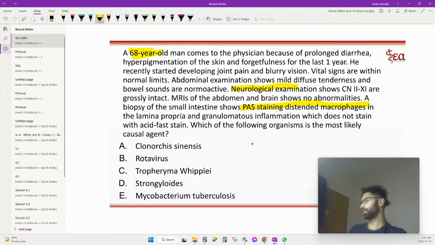68-year-old has had diarrhea, hyperpigmentation of skin. Okay, that makes me think of high ACTH. Okay.